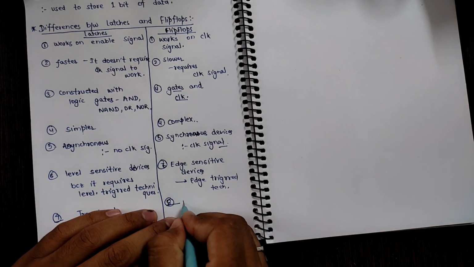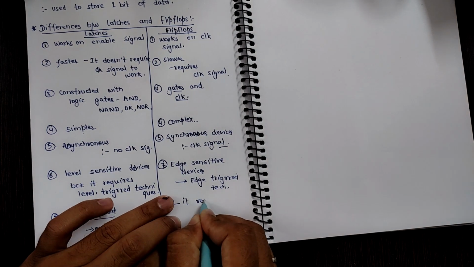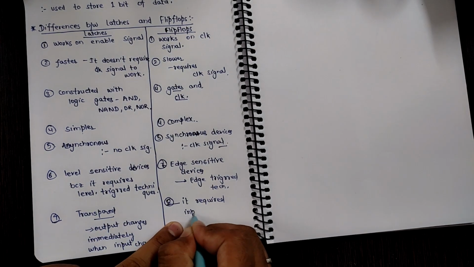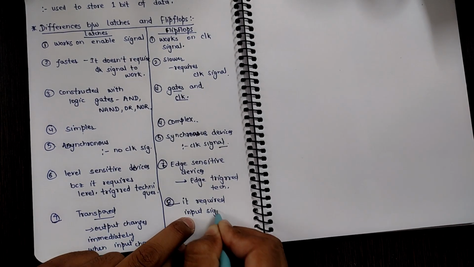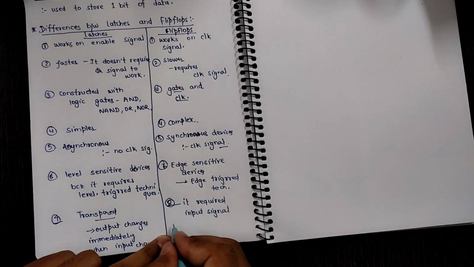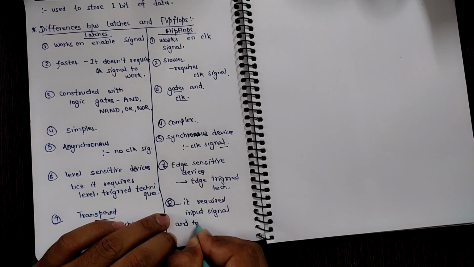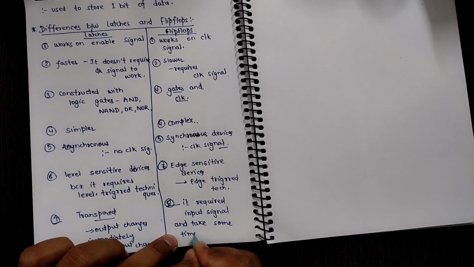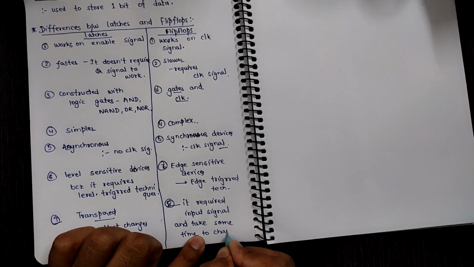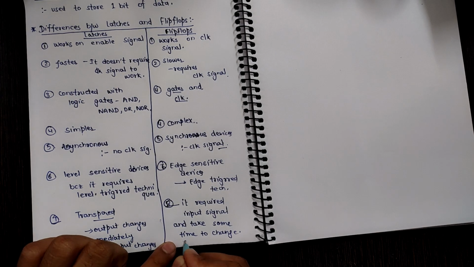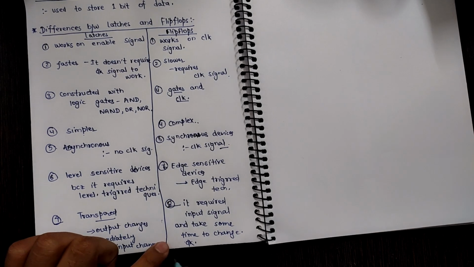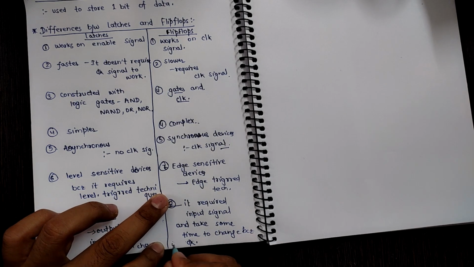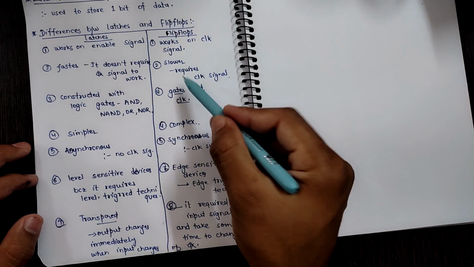So it requires the input signal and takes some time to change, as it waits for the clock. Because of the clock, it is slower, while latches are faster.